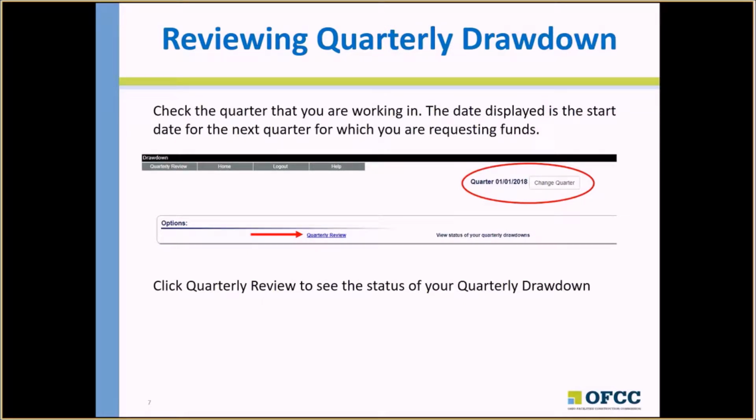Once you log in to Drawdown, make sure that you're working in the proper quarter. The date displayed on the screen is the start date for the next quarter for which you are requesting funds. Click the link that says Quarterly Review to see the status of your quarterly drawdown.